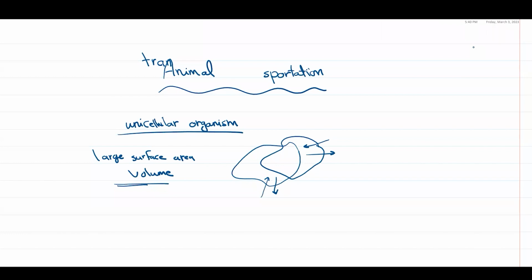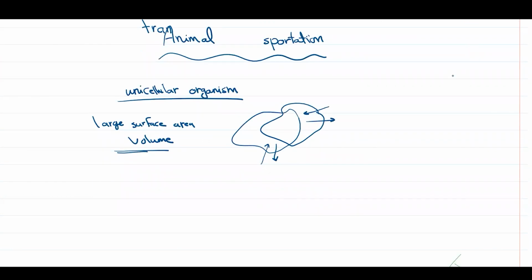There are other living things which can have that property. They have no need for a gas exchange system or a circulatory system. They can exchange their materials, nutrients, or wastes by simple diffusion, like the jellyfish, a very simple organism with a large surface area. They can exchange their nutrients and wastes by diffusion.